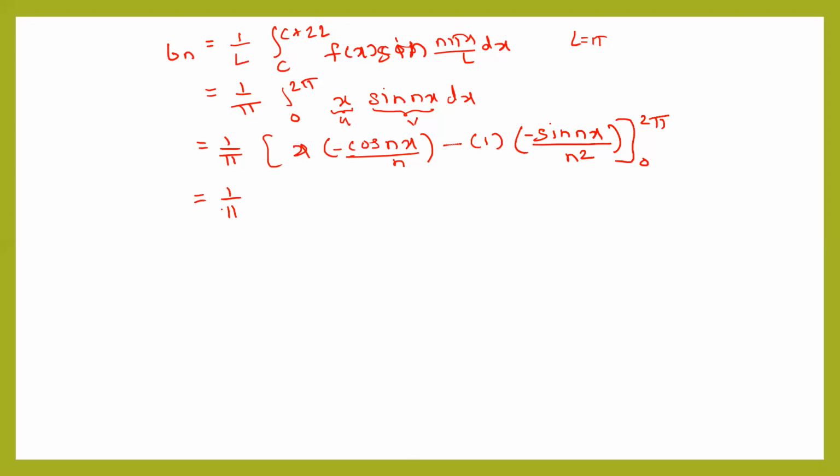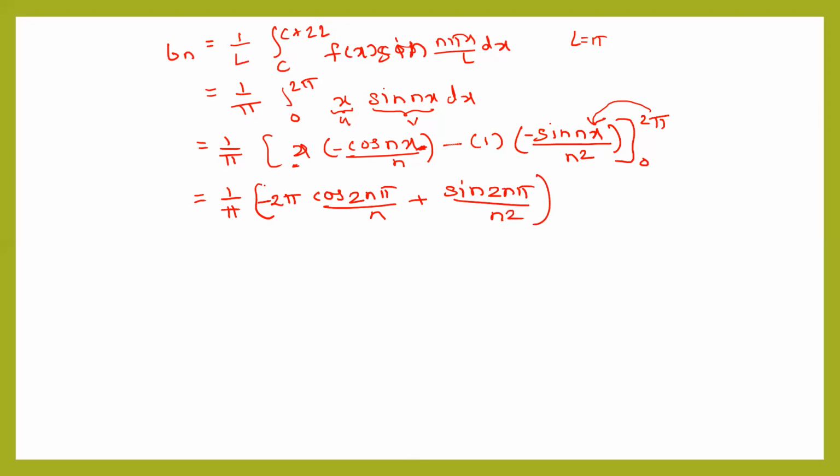And this is 1 upon pi. Now put the upper limit 2 pi. So when we substitute the upper limit 2 pi, this is 2 pi minus cos(2n pi) upon n plus, minus and minus is plus, sin(2n pi) upon n square.